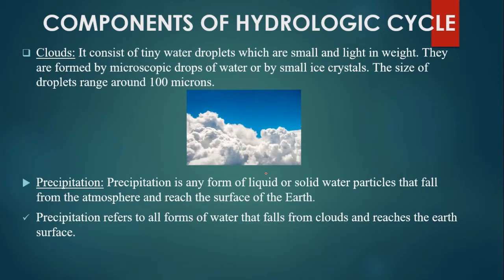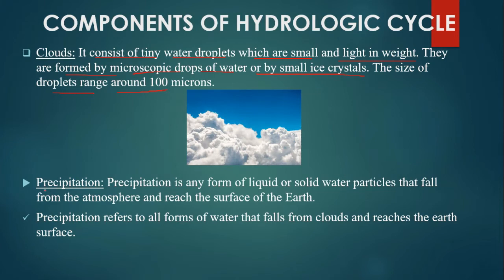The third one is a cloud. It consists of tiny water droplets which are small and light in weight. They are formed by microscopic drops of water or by small ice crystals. The size of droplets ranges around 100 microns.